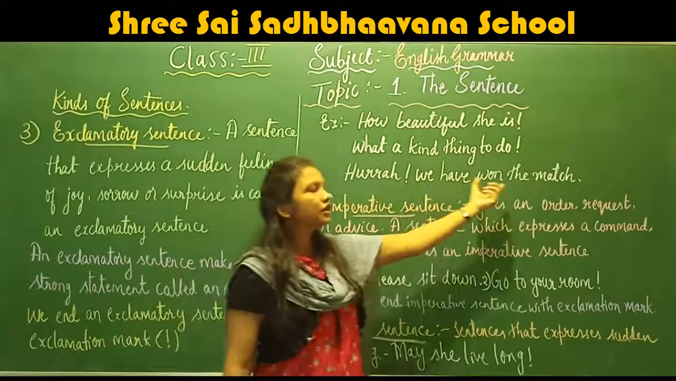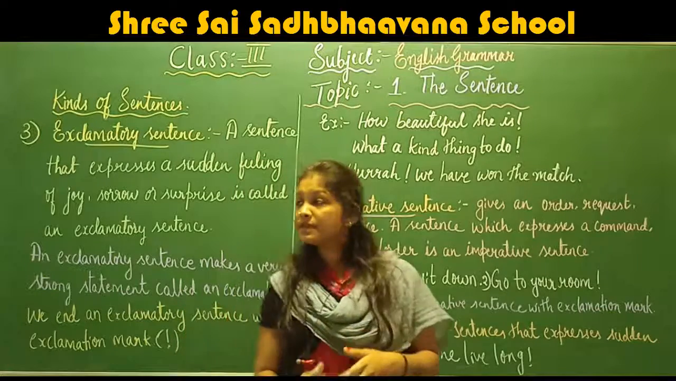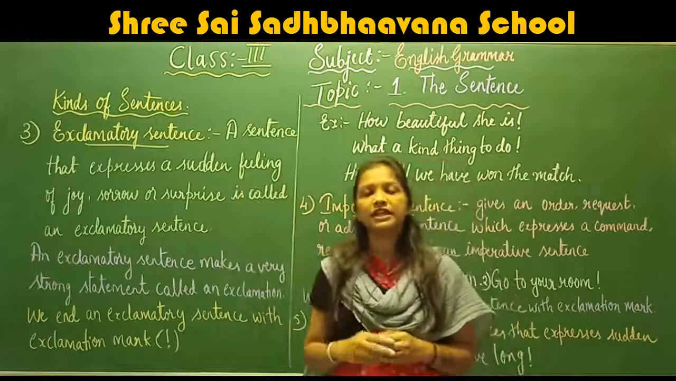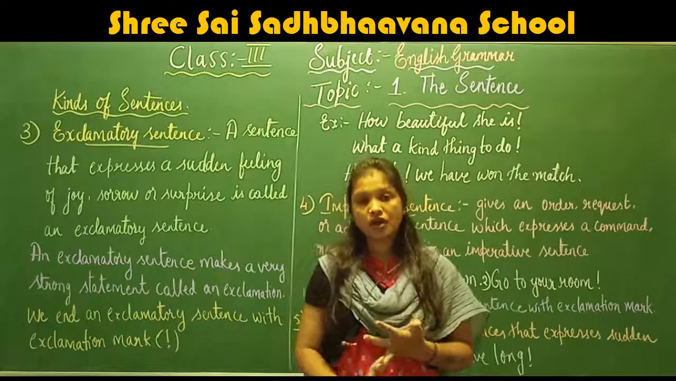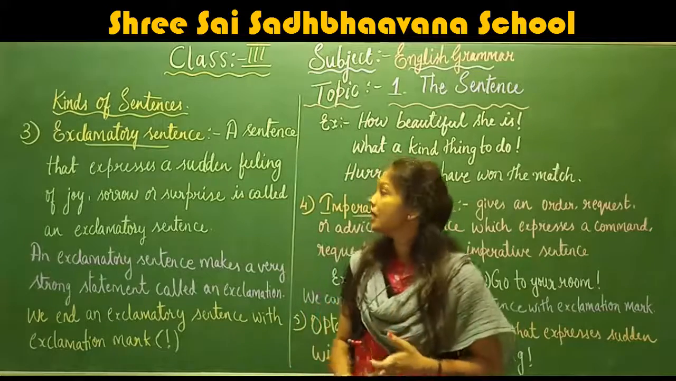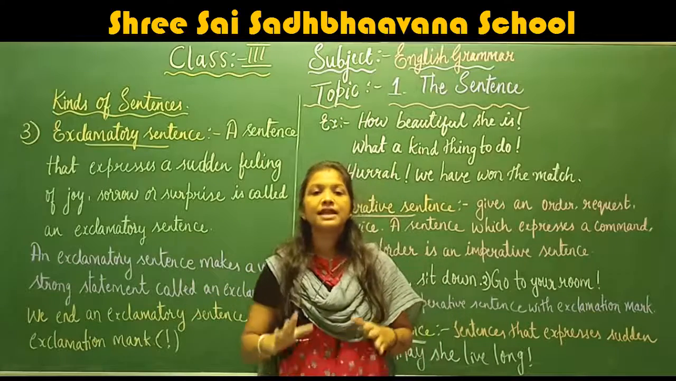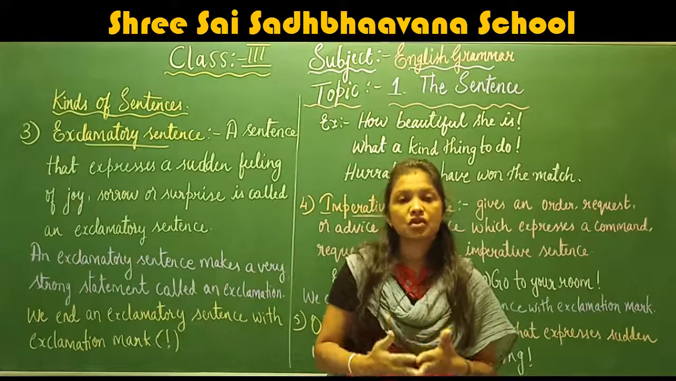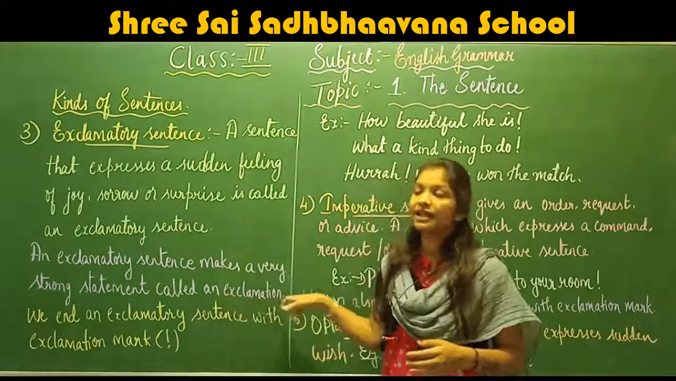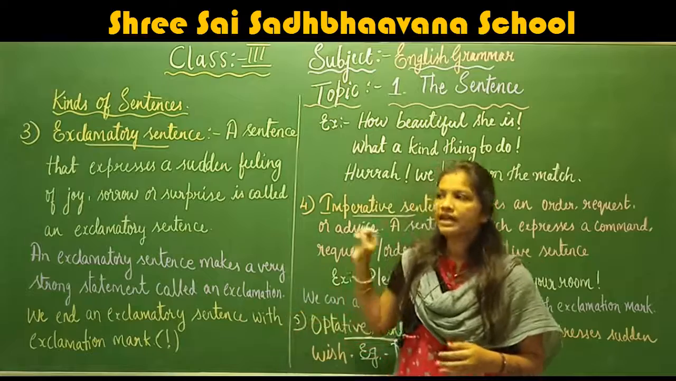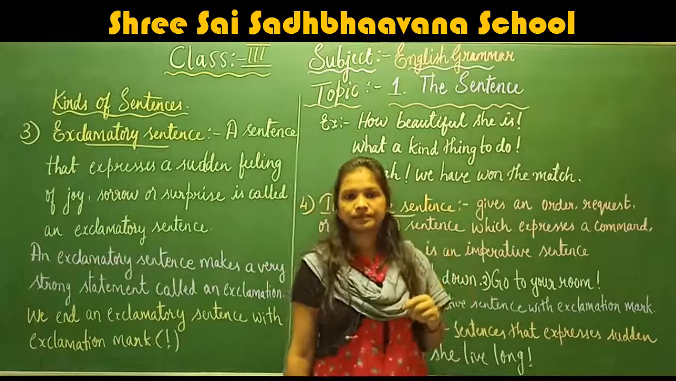Okay, so then we can continue with the sentence. Understood, children? Exclamatory sentence means it expresses a sudden feeling. The sentences which express sudden feelings of joy, sorrow, happiness and surprise are known as exclamatory sentences. Exclamatory sentences always declare or give a strong statement with an exclamation, and they always end with an exclamation mark.